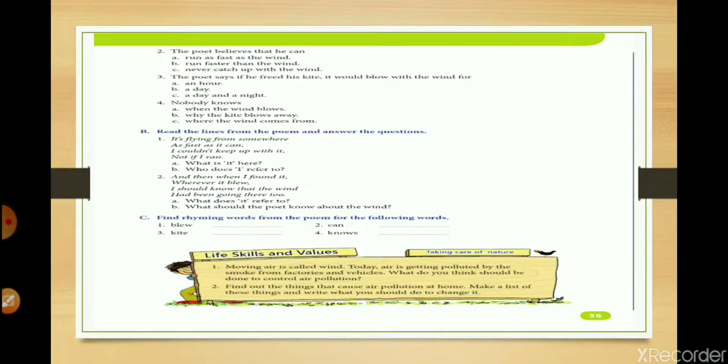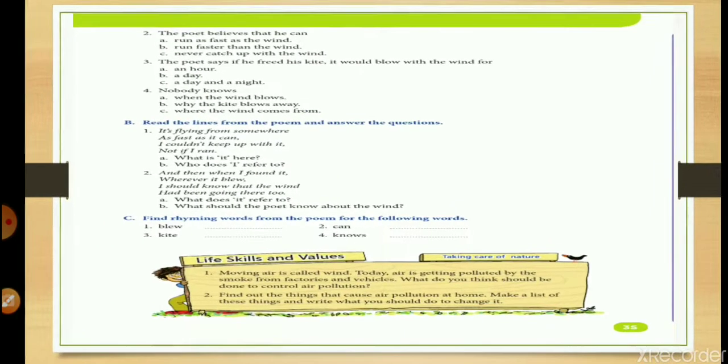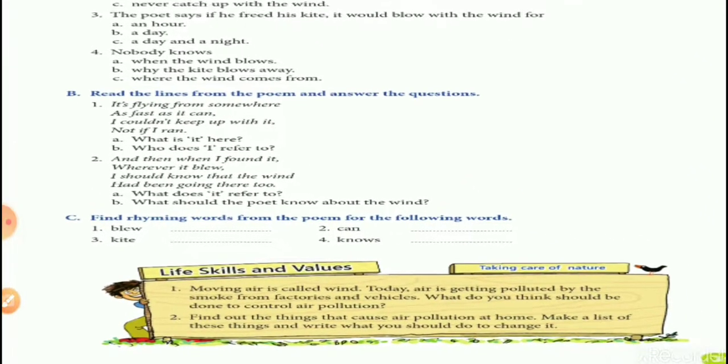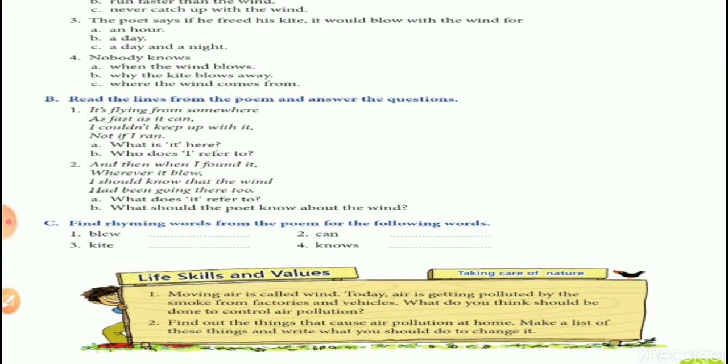Right? Here the B part we are doing in the copy. The C part, rhyming words, you have to write here only in the book. I'll be sending the correct answers with the next assignment. Let's see whether you're able to find them or not. Can and knows, I have already told you which are the rhyming words. You have to find the rhyming words for blue and kite. Now one more question that you'll be writing on your own. I have not written the answer for this question.